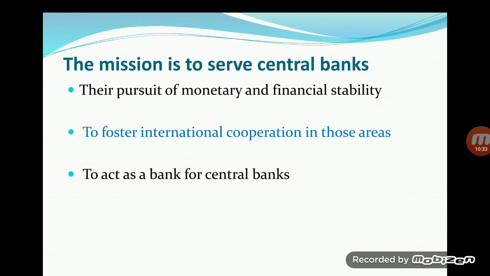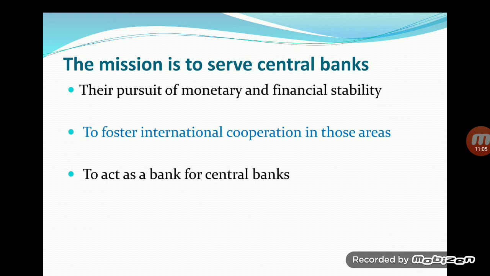So all these members of BIS, the central banks, come together, discuss the problems, and construct the plans. For example, to solve the problem of capital adequacy or bankruptcy in the world, BIS gave the Basel norms, and the members of this BIS have to implement these Basel norms in their own country.